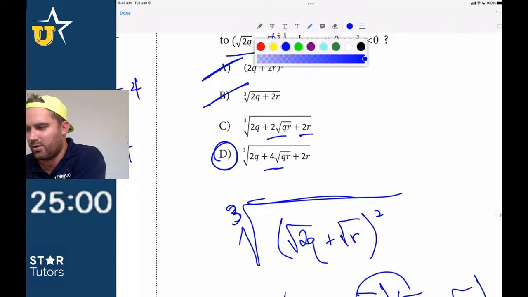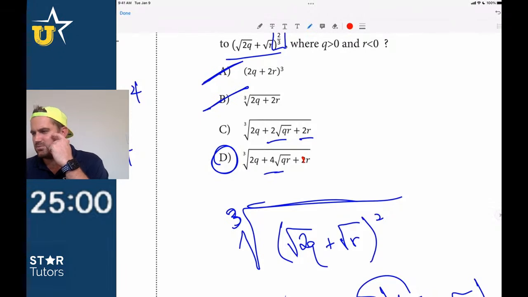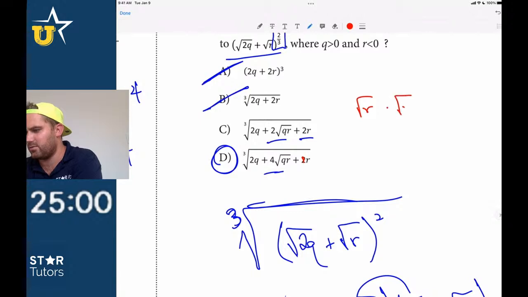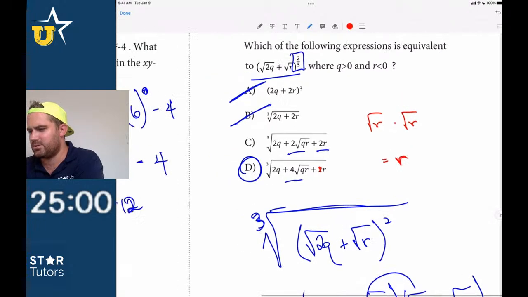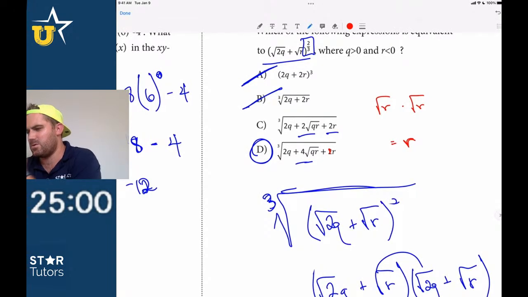This should not be 2r. This should be r squared. No, it should just be, this one should be D, right? I think this one should be D. Let's see, square root of r times the square root of r is equal to r. So I think that one should just be r, right? R squared. No, should it be D then? No. Is this a typo all the way around, guys? It might be C. There's definitely a typo on this form somewhere.